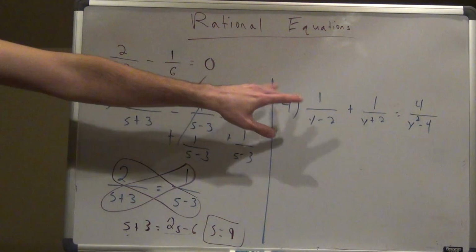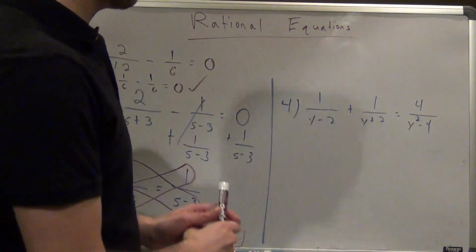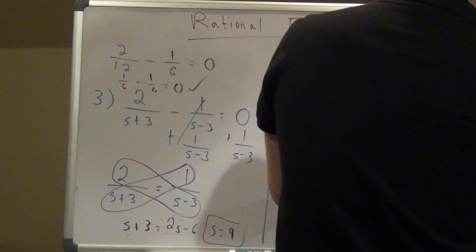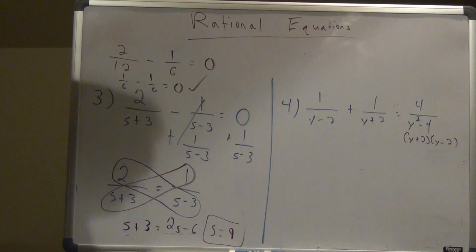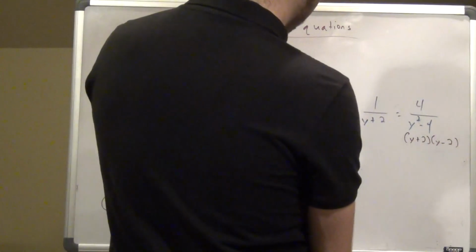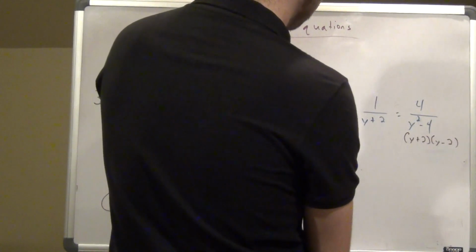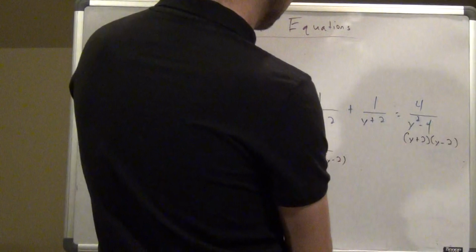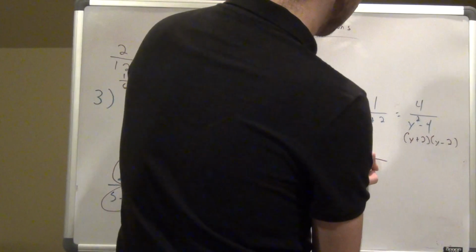All right, number 4, we're going to ramp it up a little bit. I have 1 over y minus 2 plus 1 over y plus 2 equals 4 over y squared minus 4. First off, if I factor the bottom, I hope we all know this is going to be y plus 2, y minus 2. I don't need to show an extra step. So my common denominator, looking at everything in the bottom, is going to be y plus 2, y minus 2. On the top, I added a y plus 2, so it becomes the top, plus I have the same common denominator.